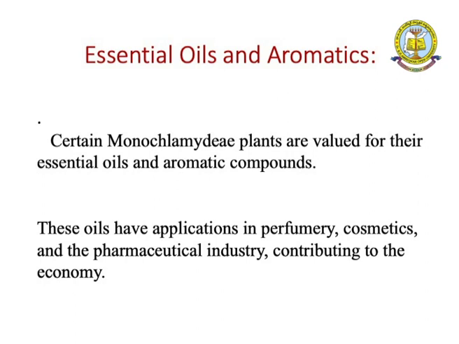See, some of the Monochlamydeae plants we are using as aromatics. Aromatic means when we are looking at the smell. Certain Monochlamydeae plants are valued for their essential oils and aromatic compounds, for example in the Apiaceae and Amaranthaceae families. So, these are all the families we are using in oil production.